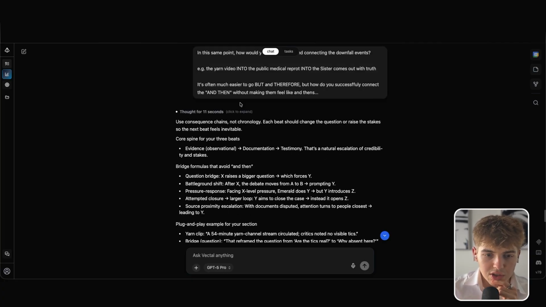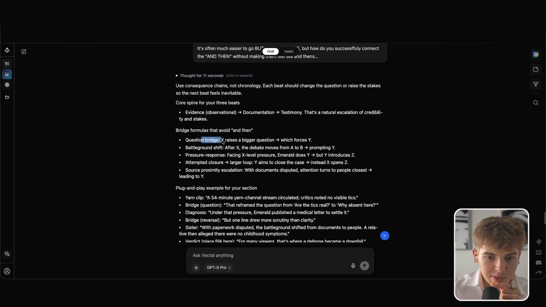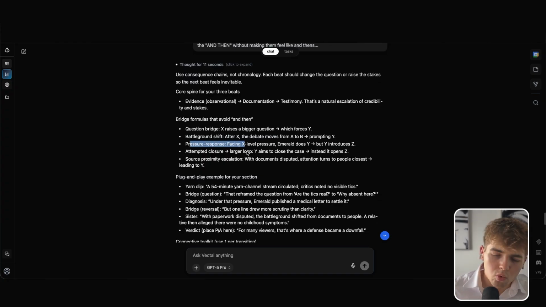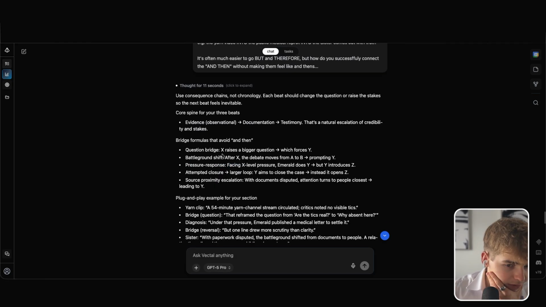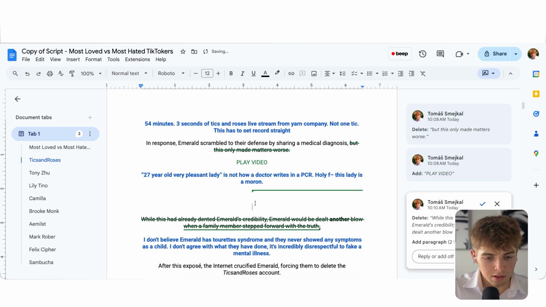Use consequences, change the chronology. Each beat should change the question, raise the stakes. Evidence, don't encourage testimony, that's natural of credibility and stakes. Question which X days which forces Y. After X, the debate moves from A prompting Y. Pressure response. Yeah, okay, that's a good idea. One thing with AI, which is super important, when you do use it, make sure to think about what it says, if it makes sense. But here, what I'm thinking is like the pressure response, or like a larger loop, attempted closure. And so it could be, yeah, okay, this is good. Instead of this, it should have been something like, but this.